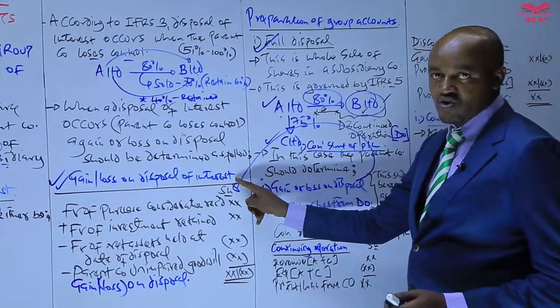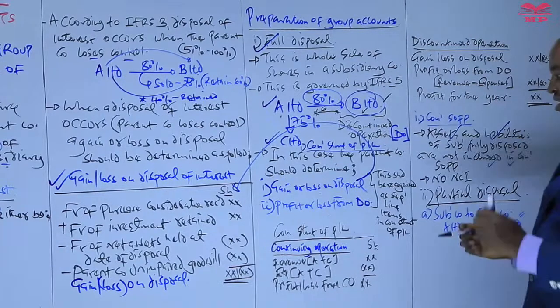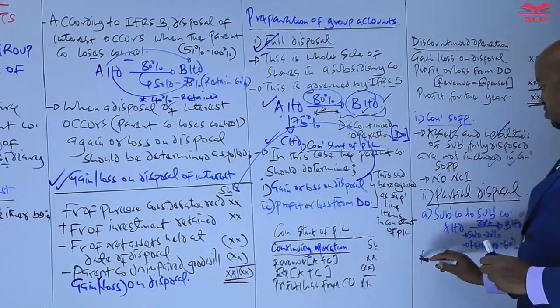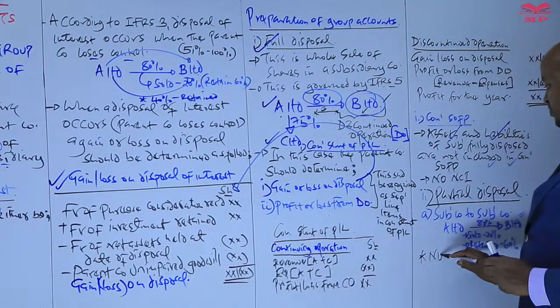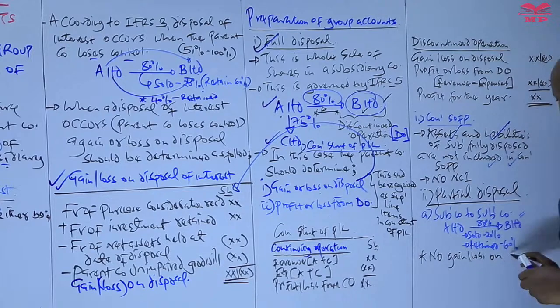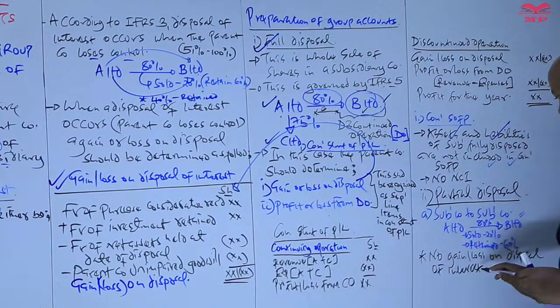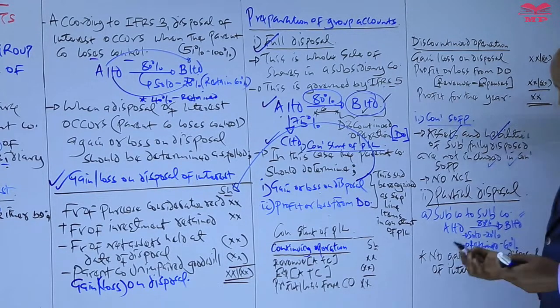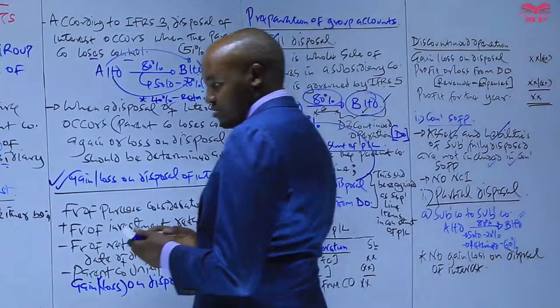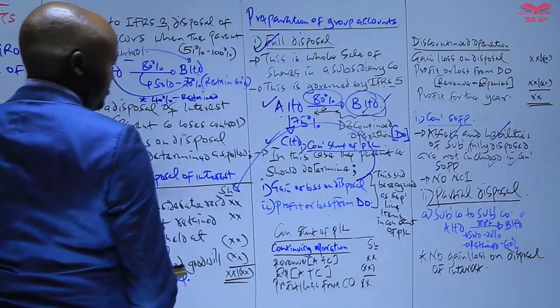So if it sold 20% of the shares, then it means that the parent company, this one is not computed, because you have said we only compute that one anytime the parent company loses what? Control. So we can say no gain or loss on disposal of interest. So that is it about that scenario of partial disposal.